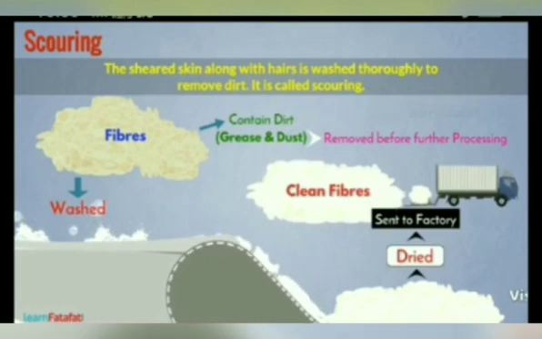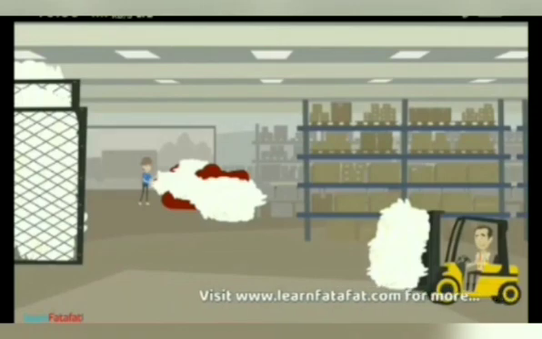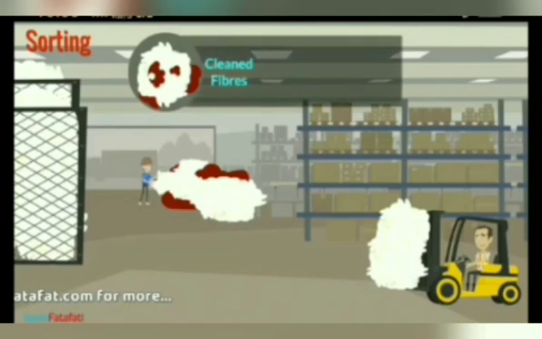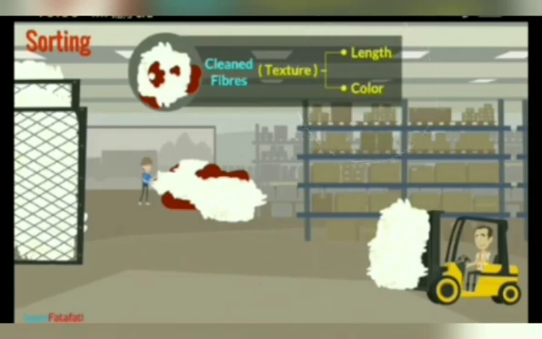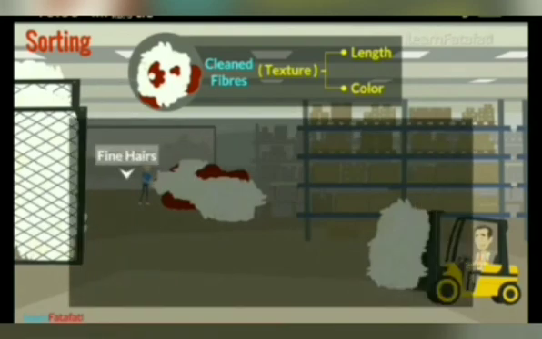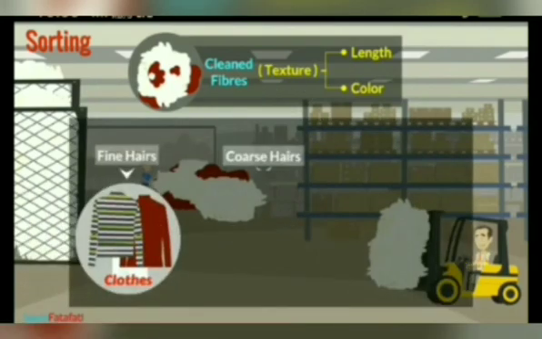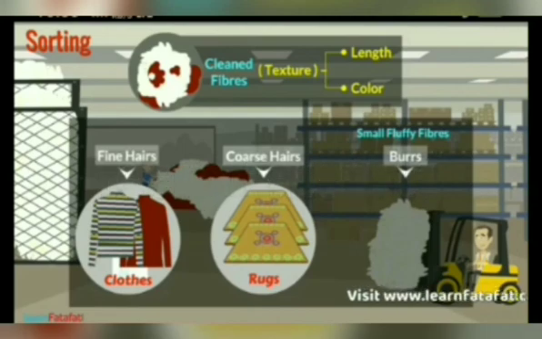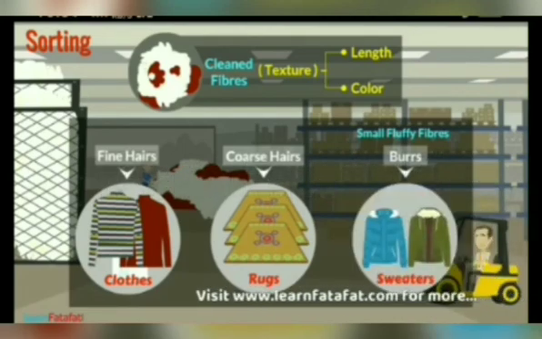After scouring, the next step is sorting. So let us see the next step. In this step, the clean fibers are taken to the factory where they are separated according to texture such as length and color. The fine hairs are used to make cloth while coarse hairs are used to make rugs. Can you see the rugs are made with the help of coarse hair? There are small fluffy fibers called burrs and are used in sweaters.